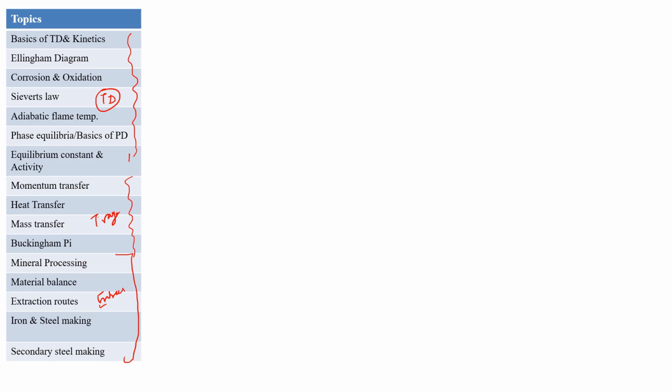Basics of thermodynamics and kinetics will cover the whole first law, second law, third law of thermodynamics, and entropy, enthalpy questions and basic questions. Then the Ellingham diagram is a very well known topic. Corrosion and oxidation will cover all the numerical questions from corrosion and oxidation as well. Then I have considered Sievert's law as a separate part because it is a very important topic. The next thing is adiabatic flame temperature. I consider it a different topic because this is also very important for this year.